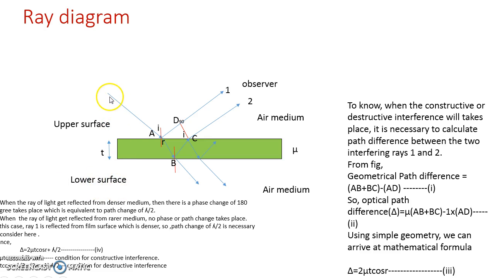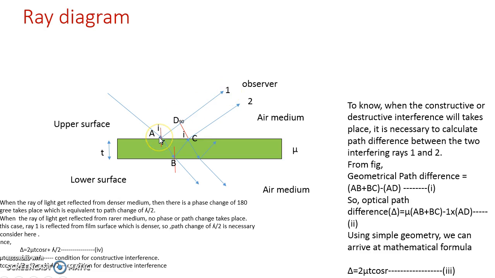Now consider a ray of light incident on the upper surface of the film at point A with an angle of incidence i. Part of the light intensity gets reflected along this direction. We have treated this as ray number 1.